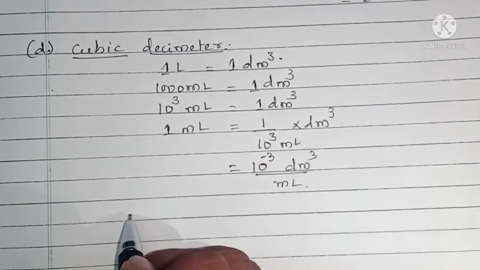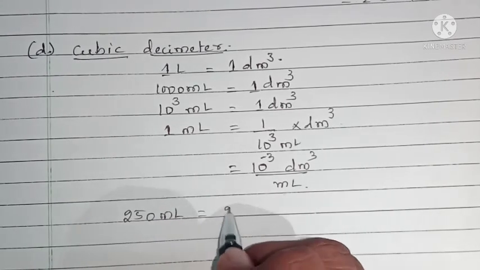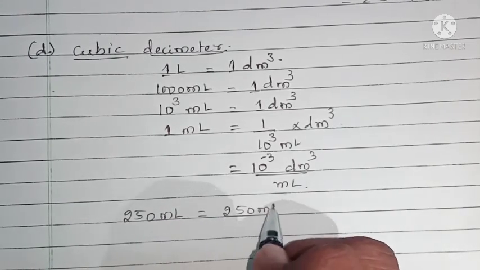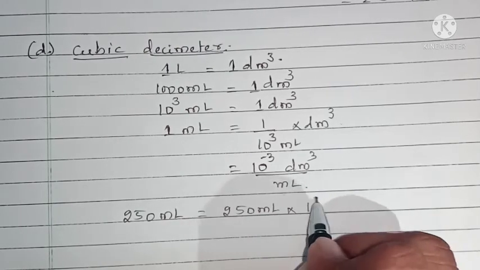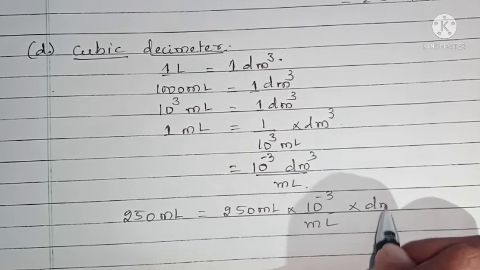So our quantity is 250 ml. This 250 ml equals 250 ml into 10 to the power of minus 3 divided by ml into cubic decimeter.